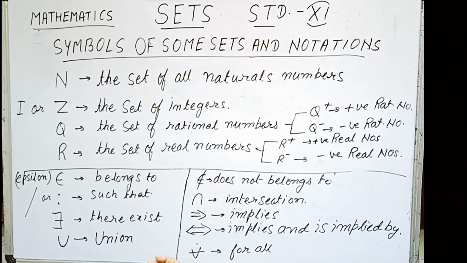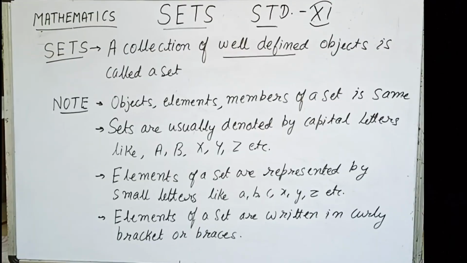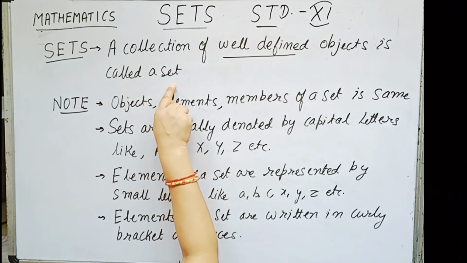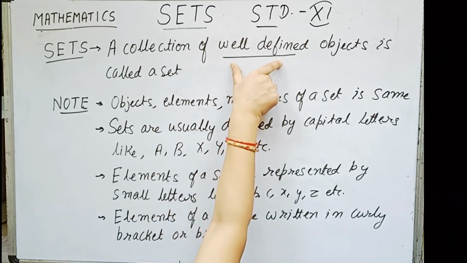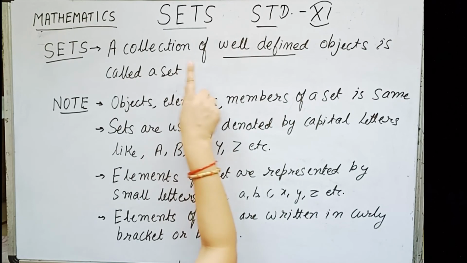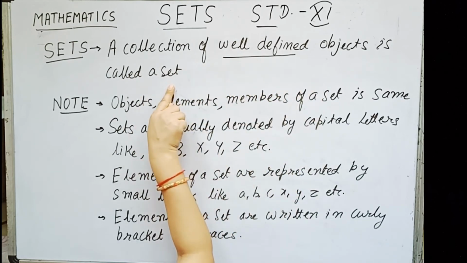So now let us start with the definition of sets. Students, let us come to the definition of sets. As we have discussed till now, we can define a set as a collection of well-defined objects. We will go into detail about this well-defined. So let us first restate it. A collection of well-defined objects is called a set.